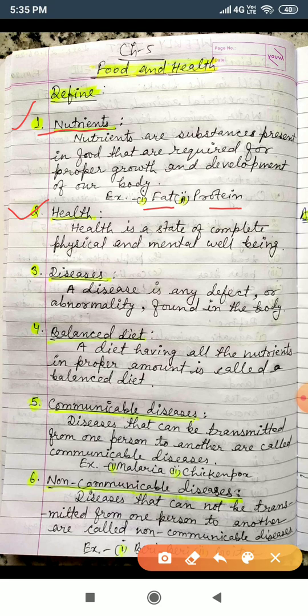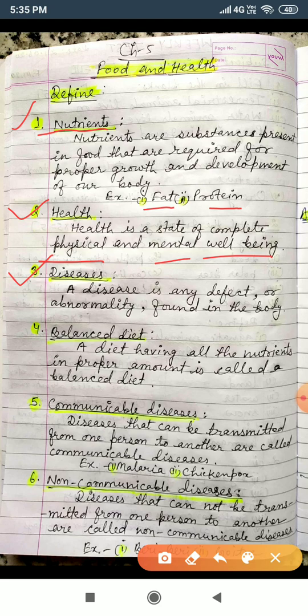So we will write the definition. I am going to recite it again. Health is a state of complete physical and mental well-being. This is health. Now come to the definition number 3, that is diseases. So then what will you write? A disease. Here I have written diseases.